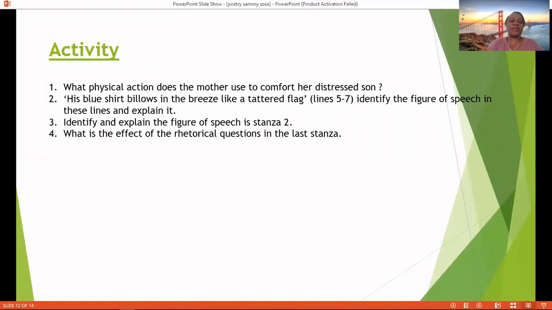Number 3, identify and explain the figure of speech in stanza 2. And number 4, what is the effect of the rhetorical questions in the last stanza? You can quickly go through your answers, or you can quickly think about them as we get to our solution.